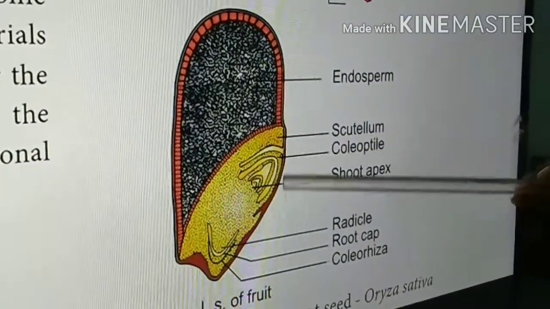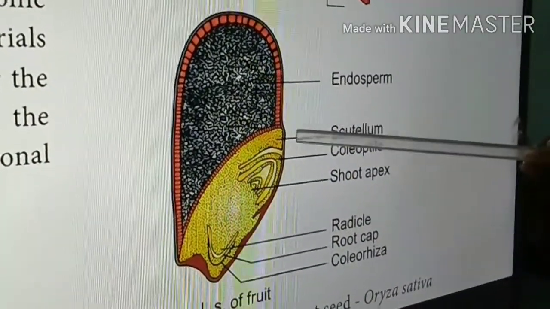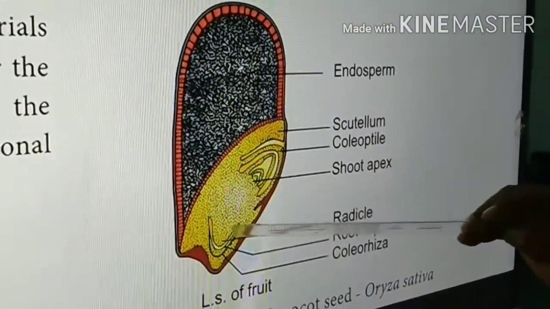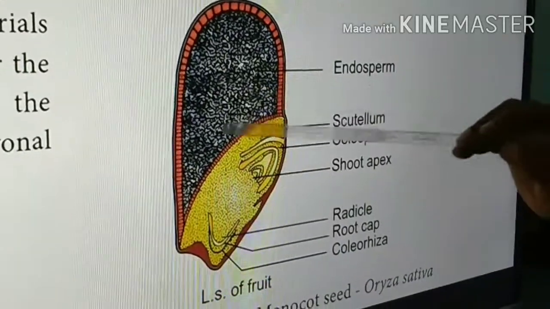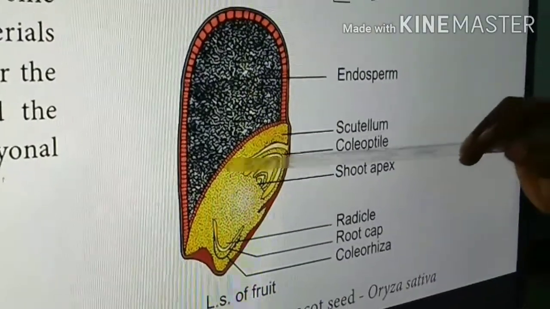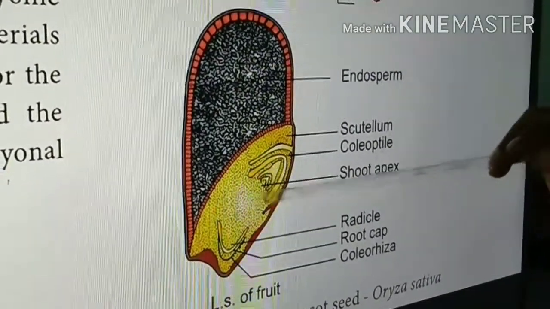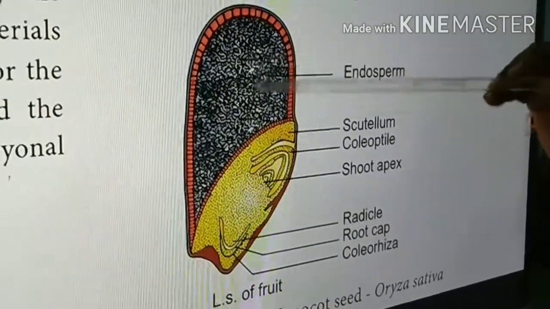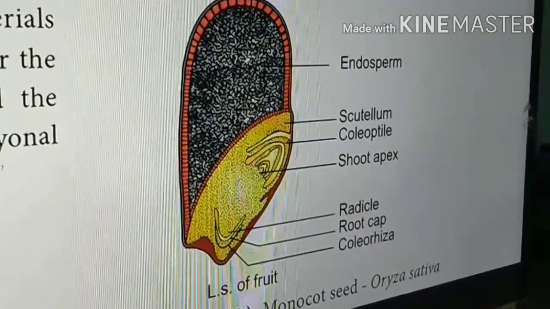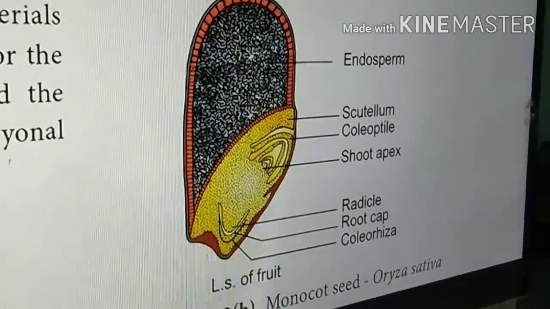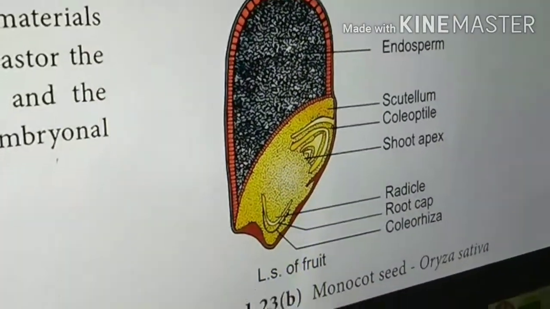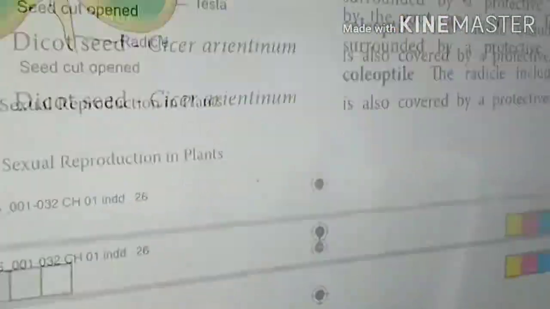Then in between this embryo and endosperm, the scutellum as well as the epithelium will be there. The embryo will develop by getting nutrients from the endosperm through the scutellum as well as the epithelium. So this is the structure of the monocot seed. That's all about monocot seed and dicot seed. These all take place after fertilization. Now we shall go to the next category.